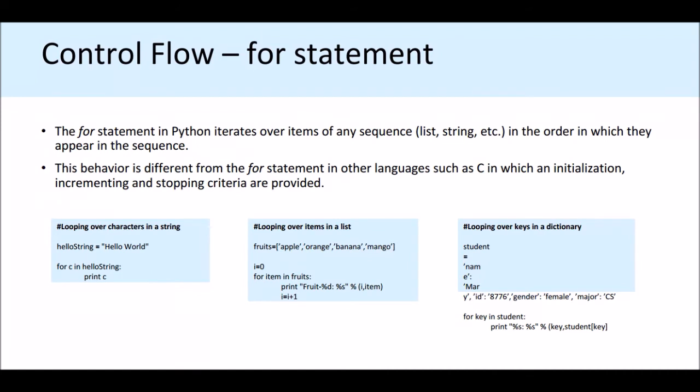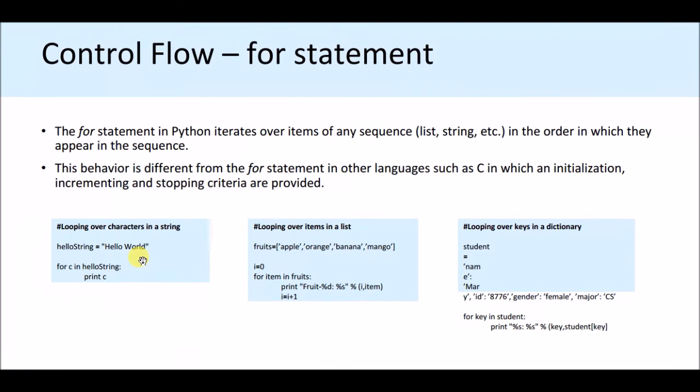This behavior is different from the for statement in other languages such as C, in which an iteration, incrementing and stopping criteria are provided. That means in C programming, we have given the initialization criteria, we have given the stopping criteria, but in the control flow of Python language for statement, you do not need to give anything. See, let's just write a program with hello string. This is a variable hello string, and hello string is equal to hello world. So for c, c stands for character. For c in hello string, print c.